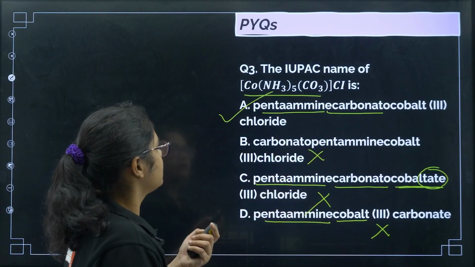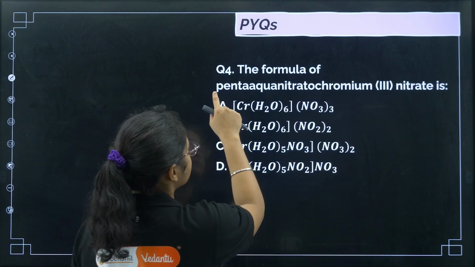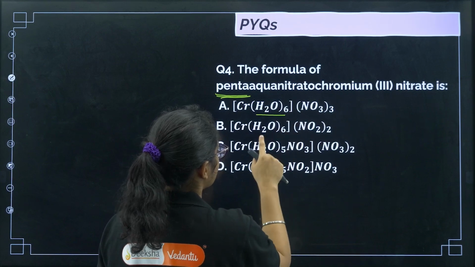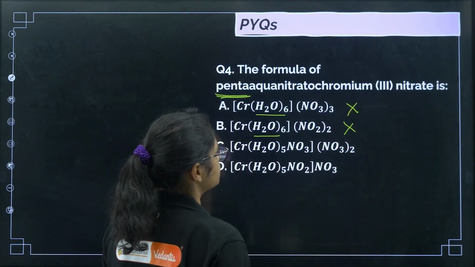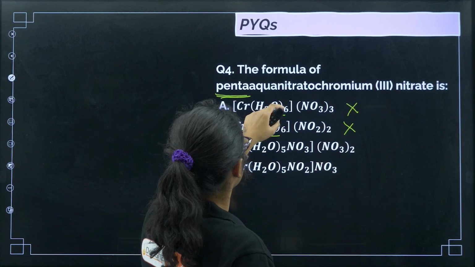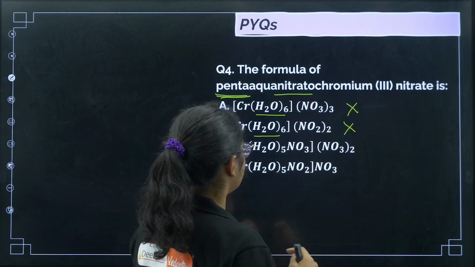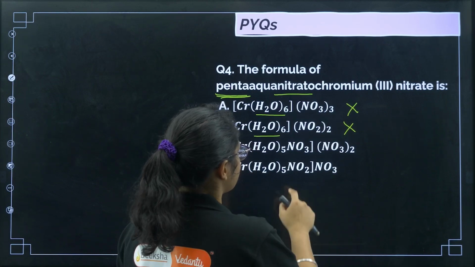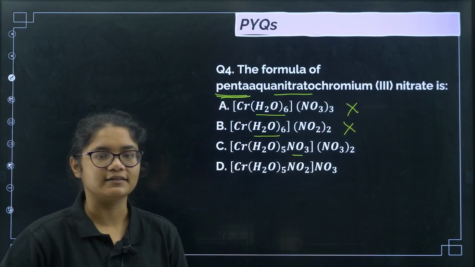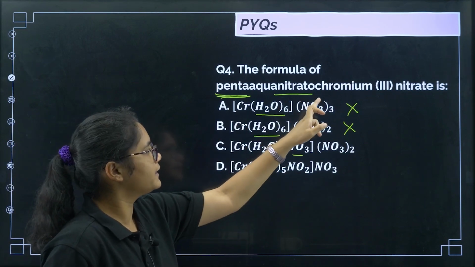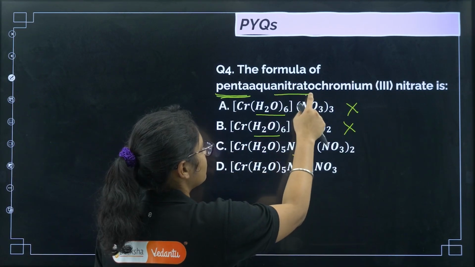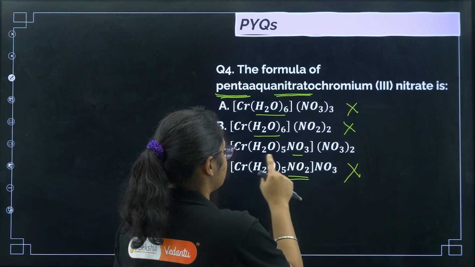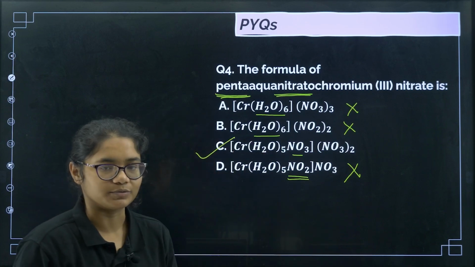Okay, fine. Next, coming to question number 4, that is, the formula is given and we have to find the name. So first of all, penta aqua is given. Here you can see 6 aqua, here also 6 aqua, so we can eliminate these 2 options. Next, penta aqua nitrato. Okay, nitrato is NO3. Nitrito is either NO2 or ONO, but when it is told nitrato, that is NO3. So we can eliminate this option also because it is nitrito. So the only option that is left with us is option number C.